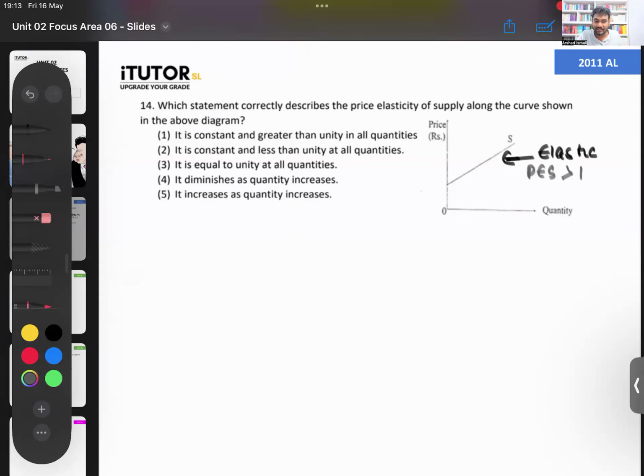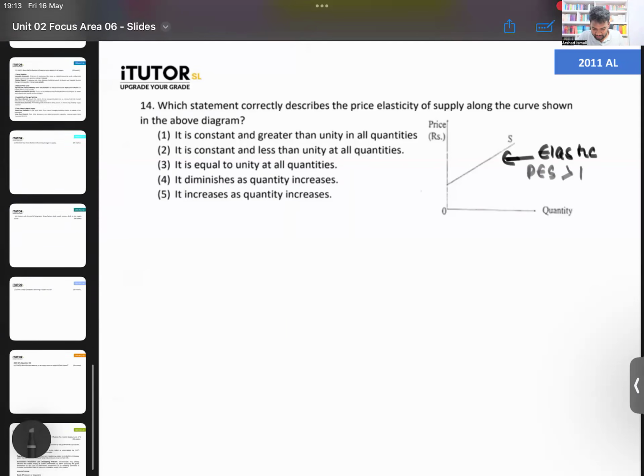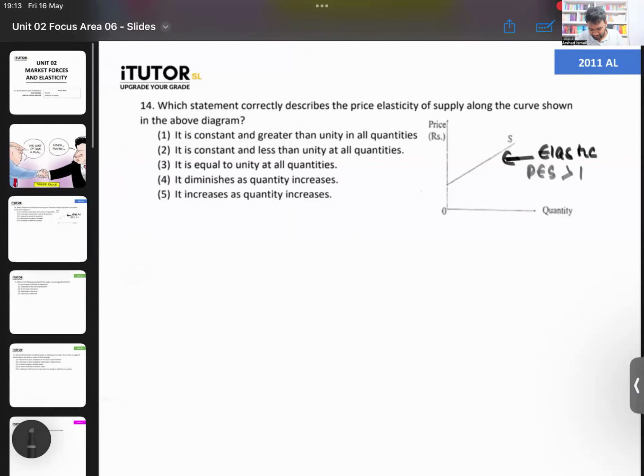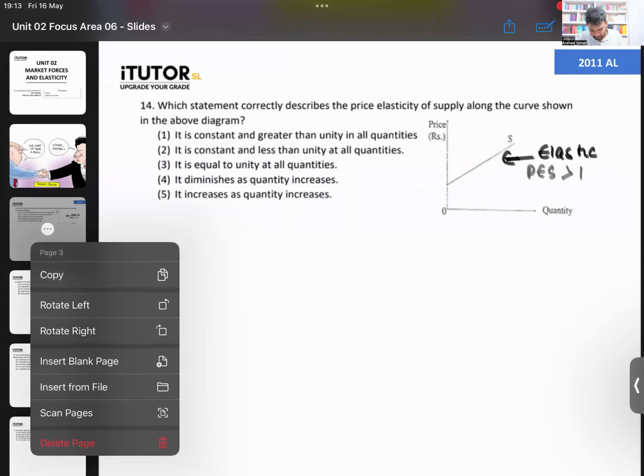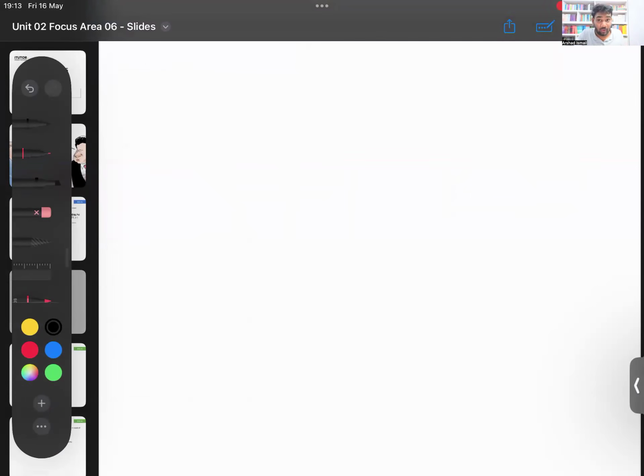What happens to your PES along the curve for an elastic supply curve? I'll just make a quick note here. Can you all make a note? Give me a second. Okay, right. Can you all make this note? I think it's a very important one that you all need to know. It is tested in the other questions as well. So listen carefully.